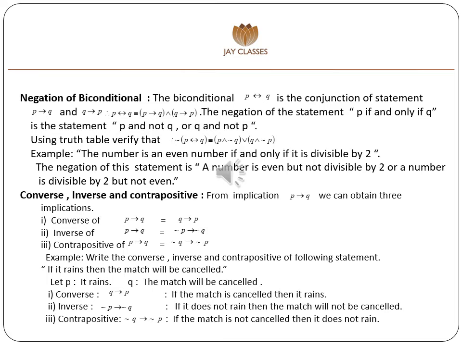First, let P as it rains and Q as the match will be cancelled. First converse, formula Q conditional P, as if the match is cancelled then it rains. Second inverse, formula negation P conditional negation Q. Statement: if it does not rain then the match will not be cancelled. Third contrapositive, formula negation Q conditional negation P. The statement is if the match is not cancelled then it does not rain.